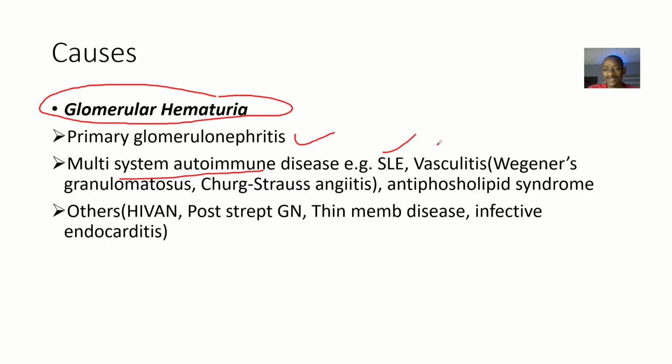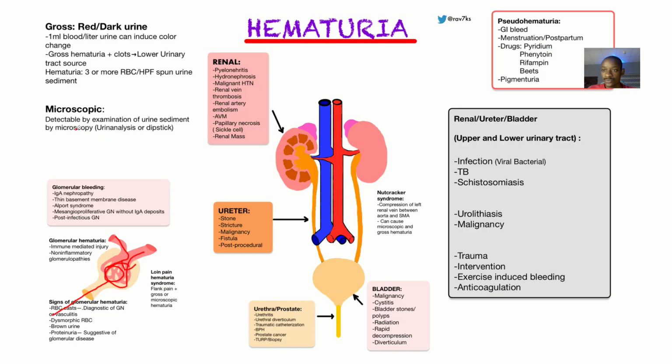It could be things like vasculitis, where there's generalized inflammation of blood vessels. Examples of conditions include Wegener's granulomatosis and Churg-Strauss angiitis, where you also have inflammation of blood vessels. It could also be antiphospholipid syndrome. So you have other disease conditions listed here, but the most common ones are these two.